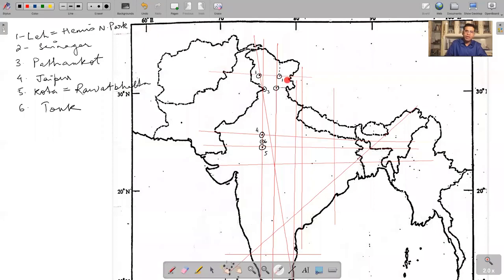Some of these lakes and wetlands I will do separately. Zojila is not here. Wrong. Zojila is somewhere here. If you remember this as Kargil, and you make this into an isosceles triangle, then somewhere here is Dras. At Dras, you will mark Zojila Pass, towards Dras. Dras may be somewhere at the midpoint here. Then this is Zojila. Anyway, you remember Leh.